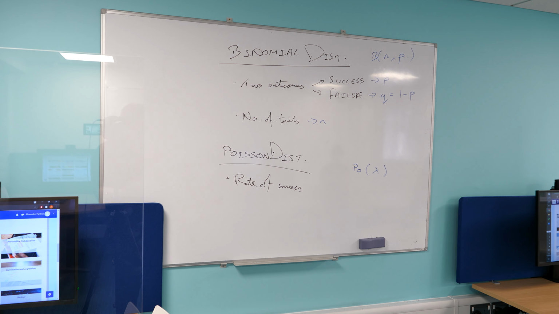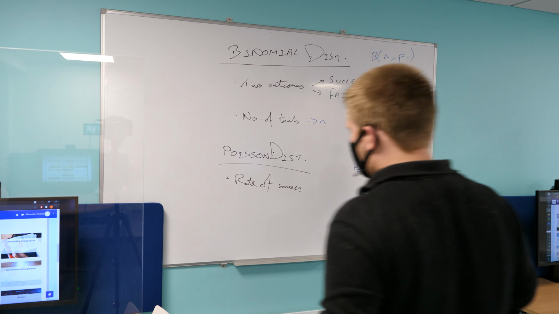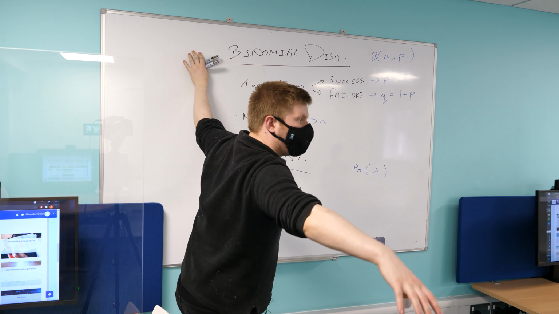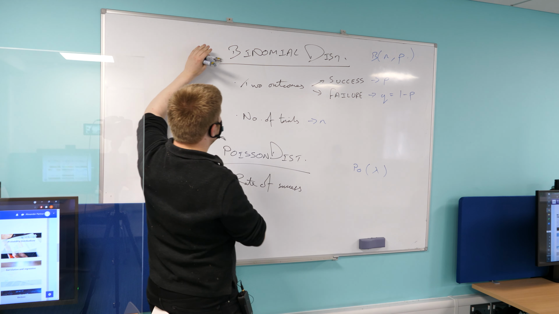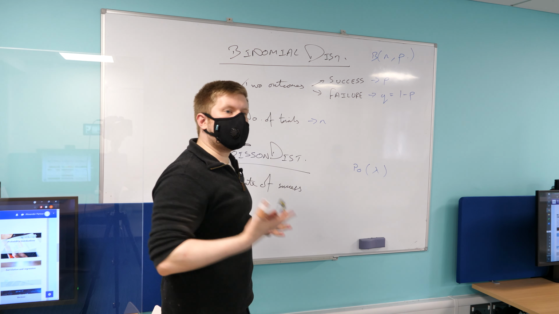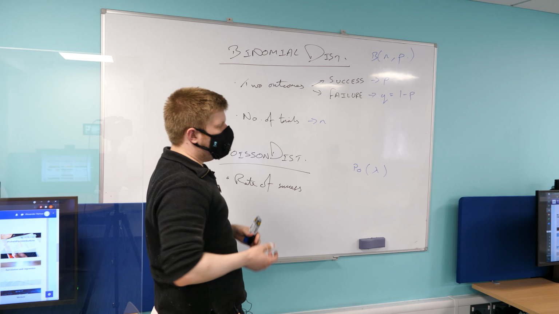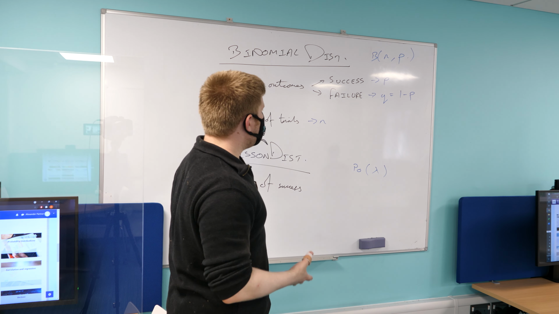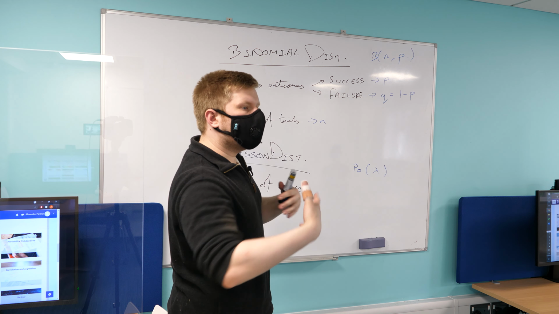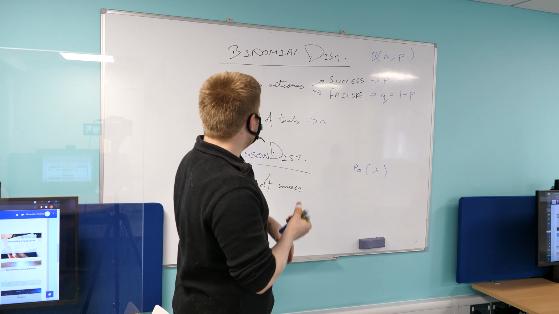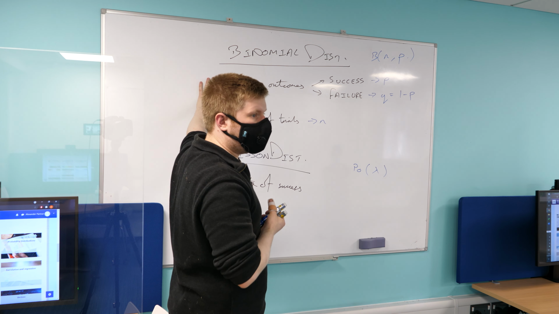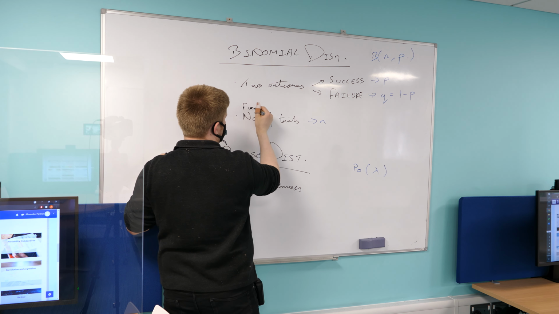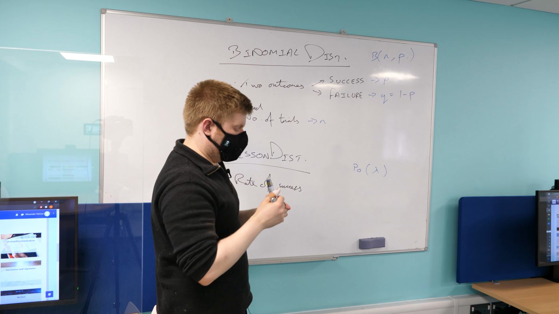It's quite nice in this course, you only have two distributions that you really need to worry about with discrete. Obviously we have the normal distribution as well. If you have a discrete distribution, I'm not necessarily going to say that this random variable is modeled using a binomial or a Poisson distribution. I'm expecting you, from the way that I phrase the question, to be able to establish that yourself. So if you have two outcomes, success or failure, and a fixed number of trials, that doesn't change, then we're talking about a binomial distribution.